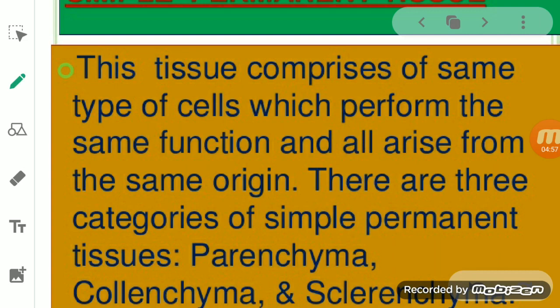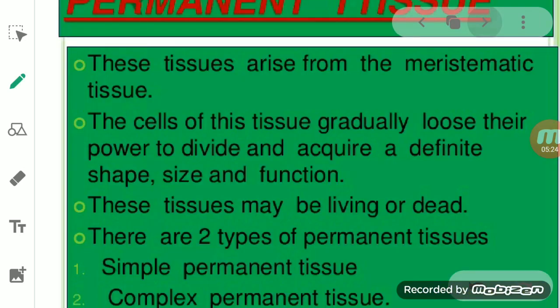Now this simple permanent tissue is classified, is categorized into three: parenchyma, collenchyma and sclerenchyma. Collenchyma, it is not chlorine, it is collenchyma: parenchyma, collenchyma and sclerenchyma. Okay students, now we will start with the parenchyma tissue.